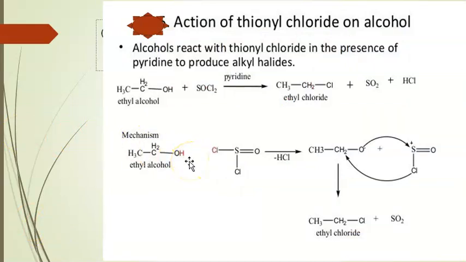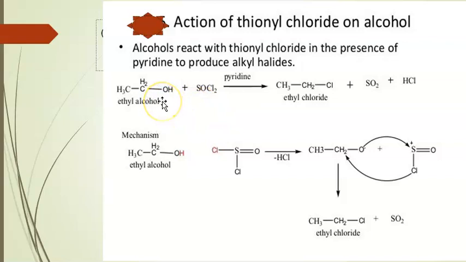In the next reaction, alkyl halides are prepared from alcohols using thionyl chloride. Here, ethyl alcohol reacts with thionyl chloride, SOCl2, in the presence of pyridine, forming the alkyl halide, ethyl chloride.